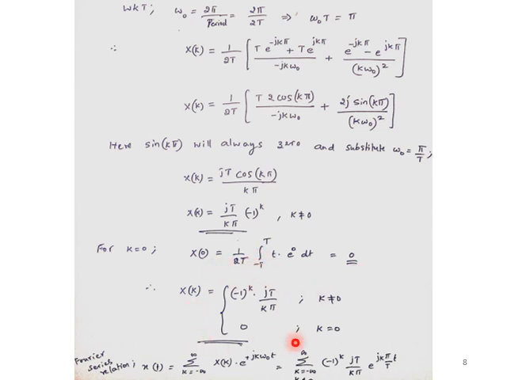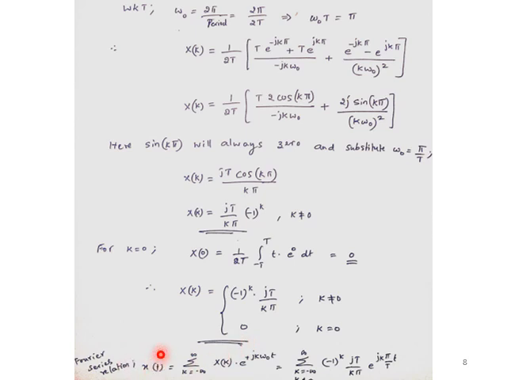So the final answer, if I want to calculate X of k, then X of k will be minus 1 to the power k into jT by k pi, for k not equal to 0. When k equal to 0, we will have X of k equal to 0. So this will be the final answer to be calculated for X of k for a given X of t.